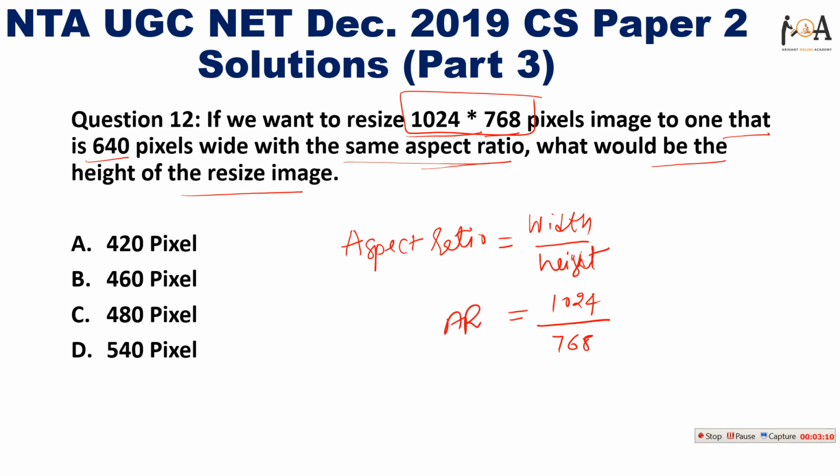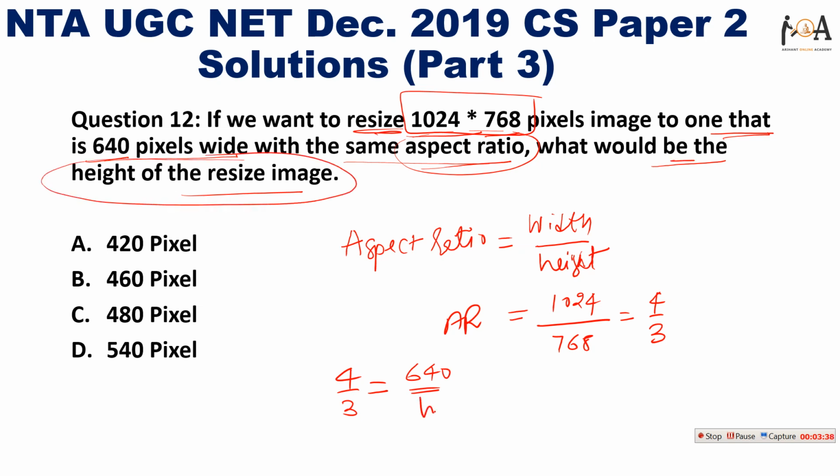So it is nothing but the aspect ratio. If we cancel, we will get 4 by 3 as the ratio. And now we have been asked to resize the image keeping the aspect ratio the same. So 4 by 3 is there and 640 pixels wide. The width is given to us as 640, and we are asked what would be the height of the resized image.